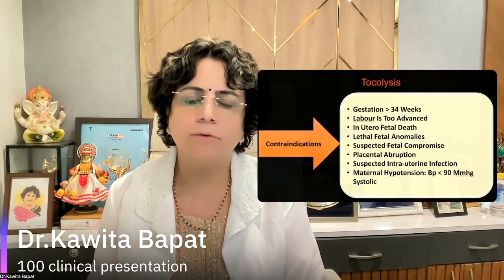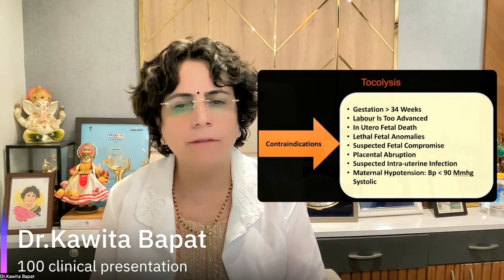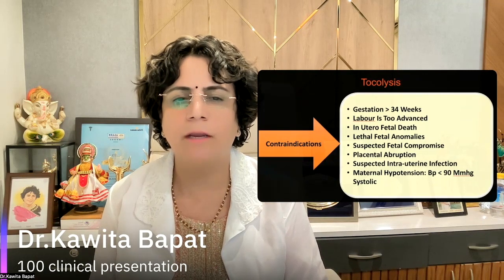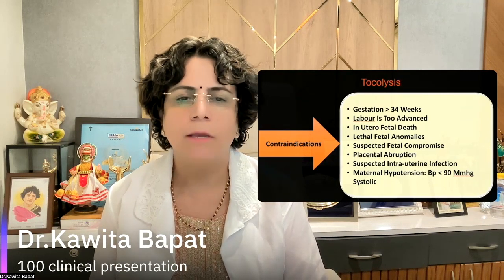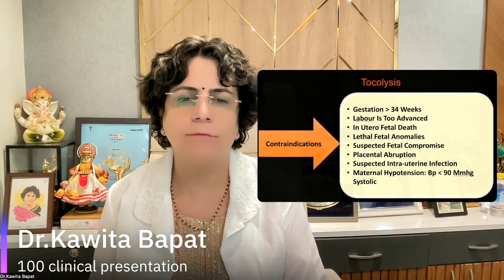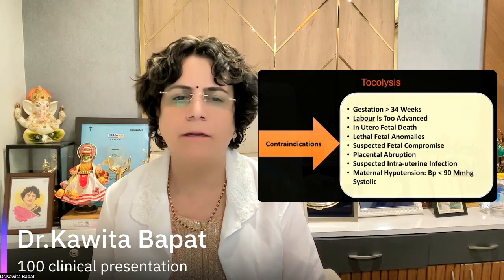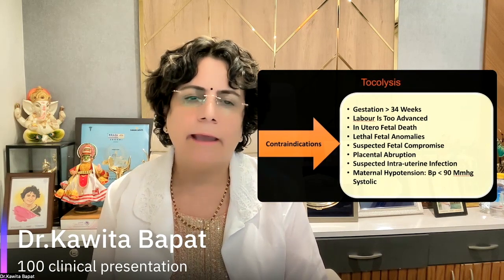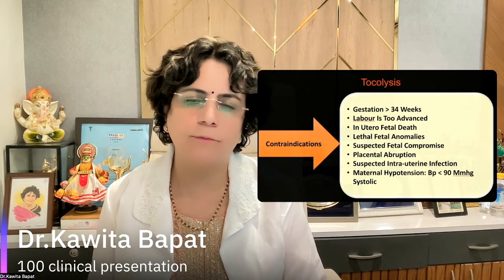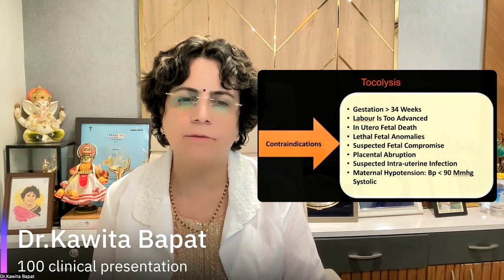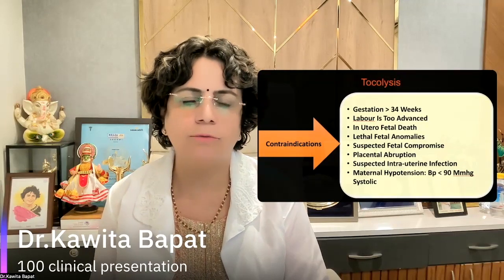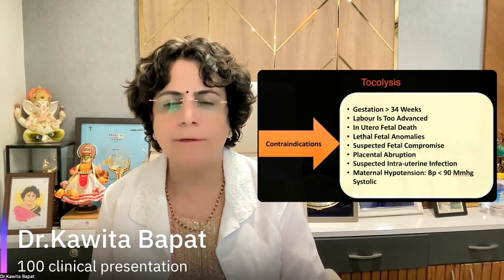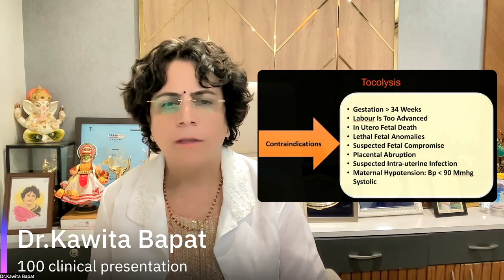Now, tocolysis has contraindications. If the gestation is more than 34 weeks, or labor is too advanced, with 5, 7, 8 centimeters dilatation, then there is no use. If there is a fetal death, there is no use of tocolysis. If there are lethal fetal anomalies like anencephaly, it should not be given. If there is suspected fetal compromise, for example severe IUGR, when we are worried, we should not do tocolysis. Same with placental abruption.